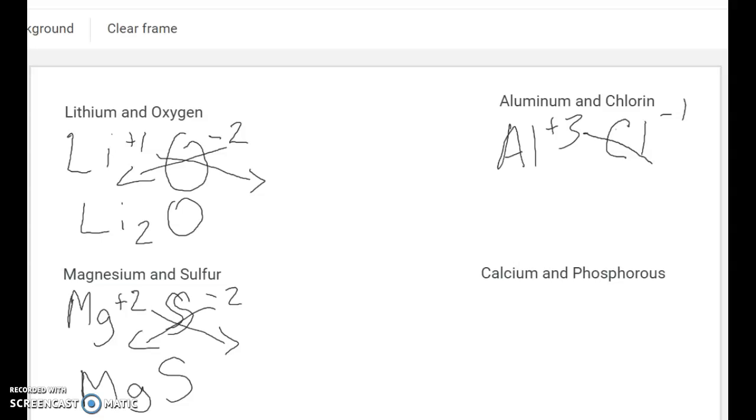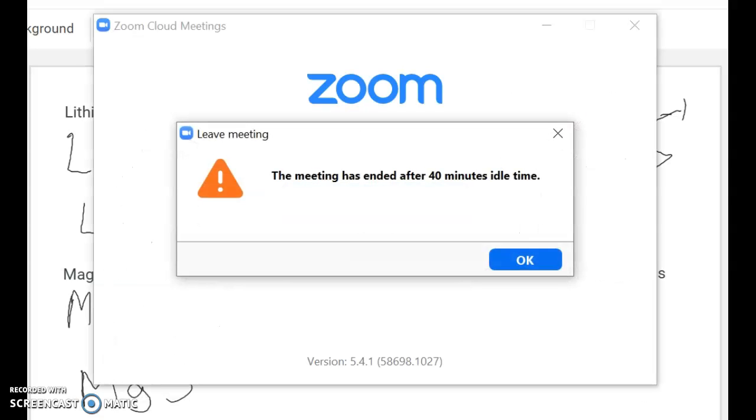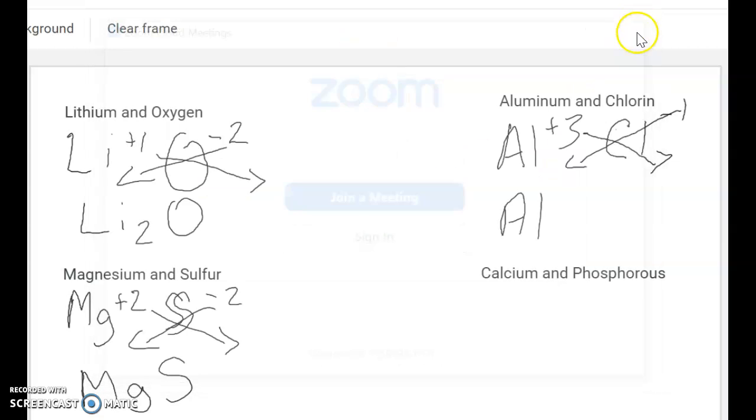With the crossover method, boom, boom. I am left with Al. I'm not going to write a 1, because once there is one aluminum, there's always one aluminum; we can't go any more than that.